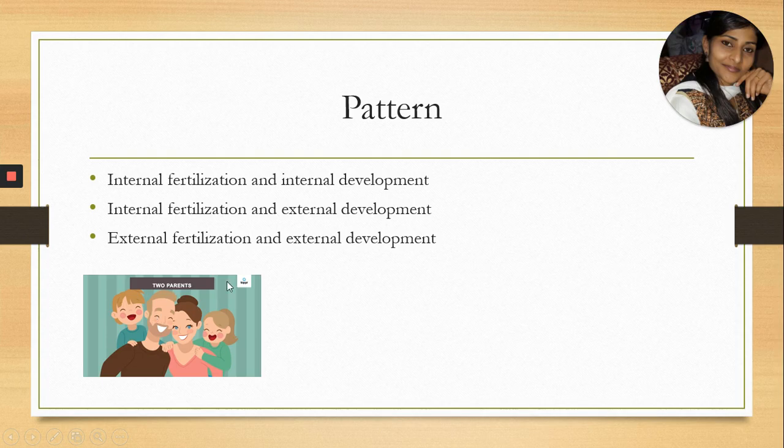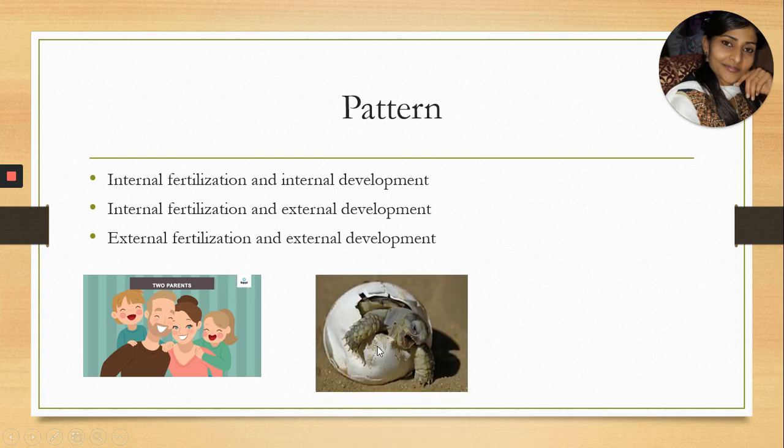Now we'll go to the second type, that is internal fertilization and external development. We will see another example, the tortoise. Here the fertilization takes place inside the female's body, but the developmental process occurs outside the body. For the developmental process, zygote develops a calcareous shell, that is made up of calcium carbonate.